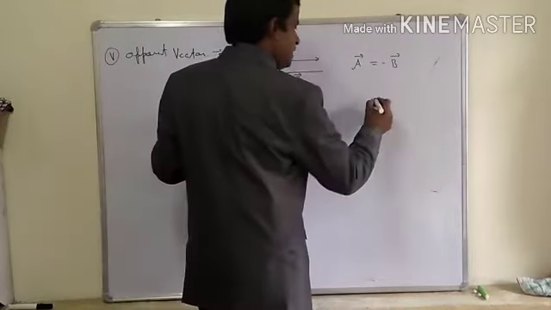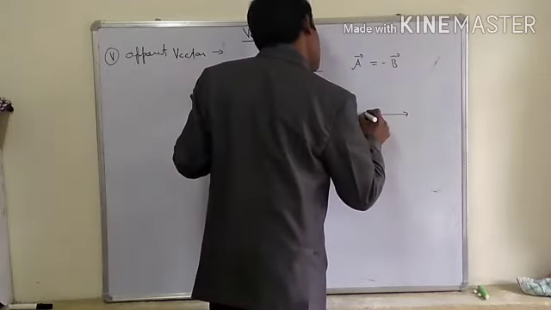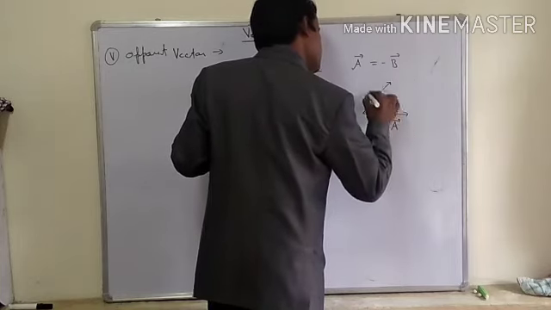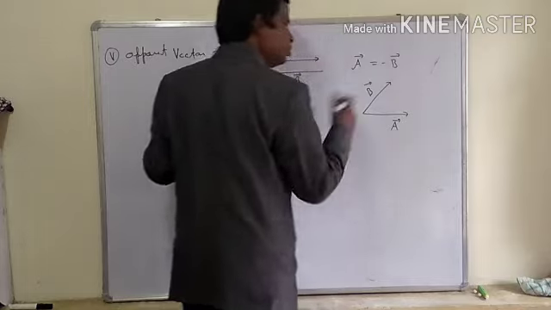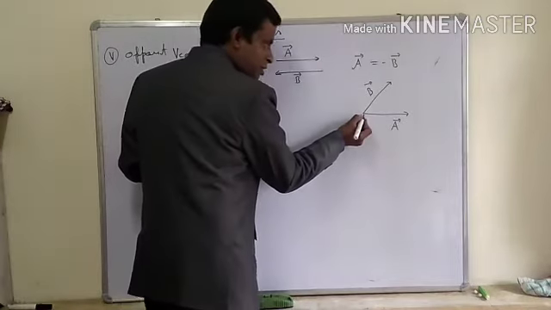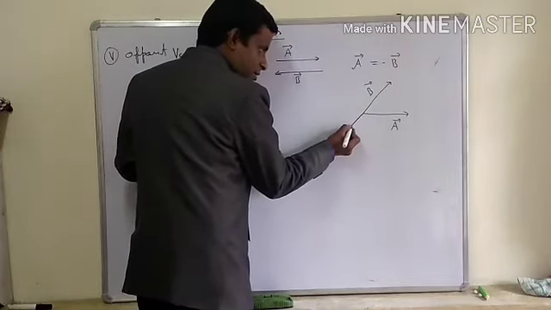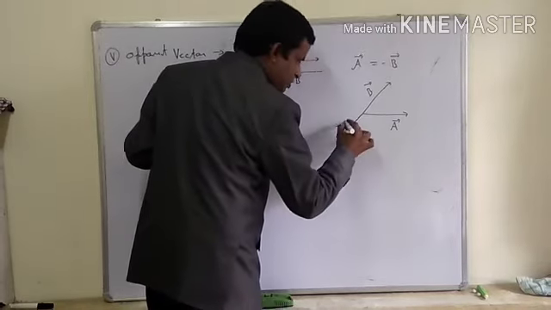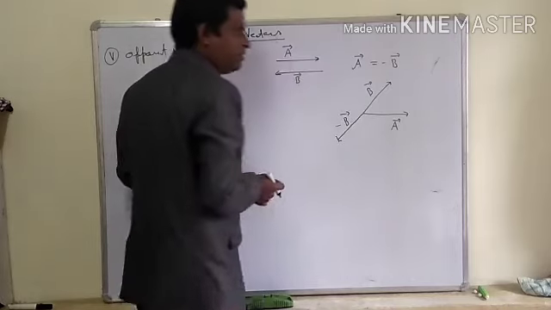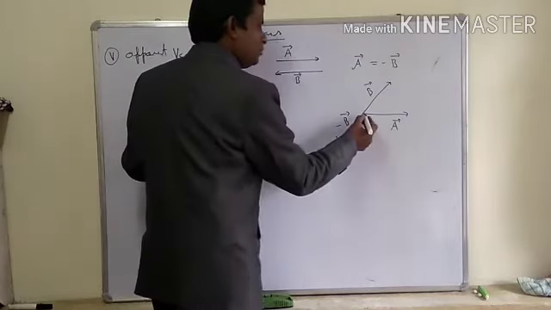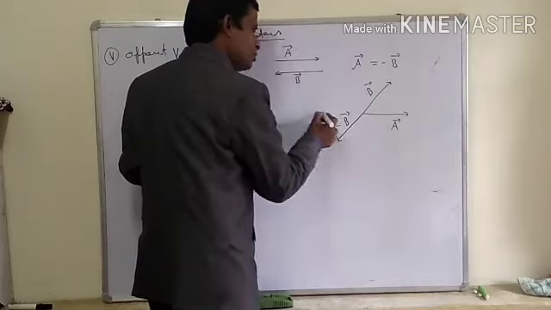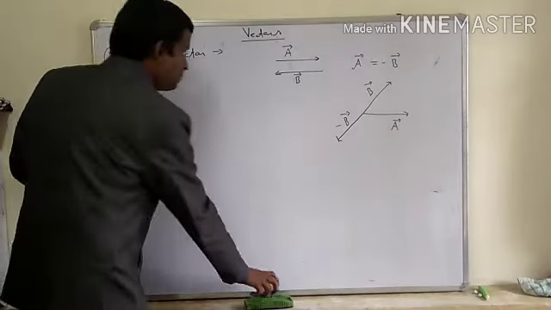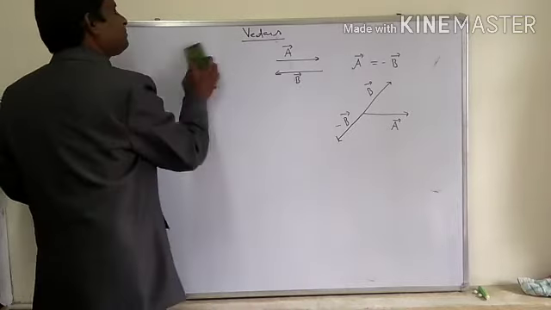Now if you are writing like this, this is A vector, this is B vector. If you want to draw the opposite vector of B, you will draw the same length vector in the opposite direction. So this will be the negative vector of vector B. And if you want to draw the negative of A, then you will draw over here. So this is the representation by which we may understand the opposite or negative vector.